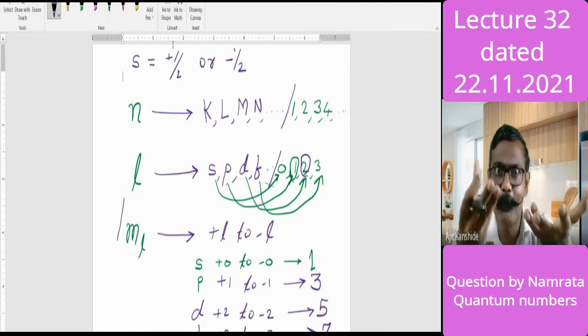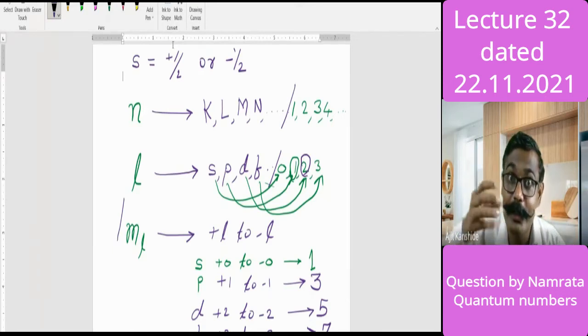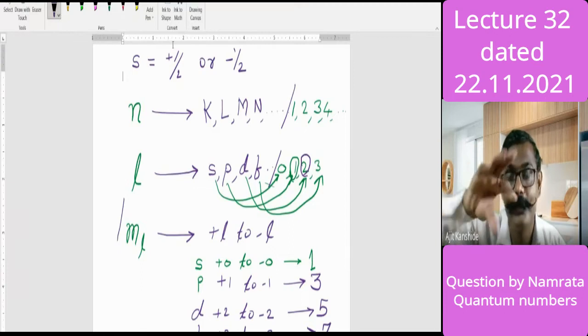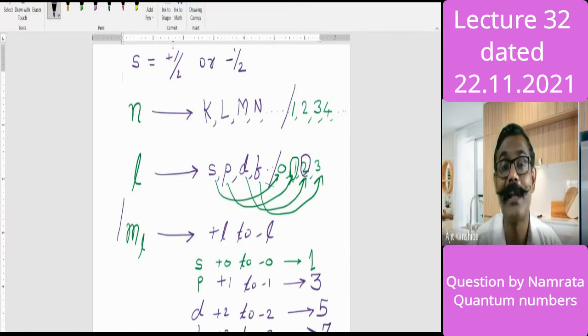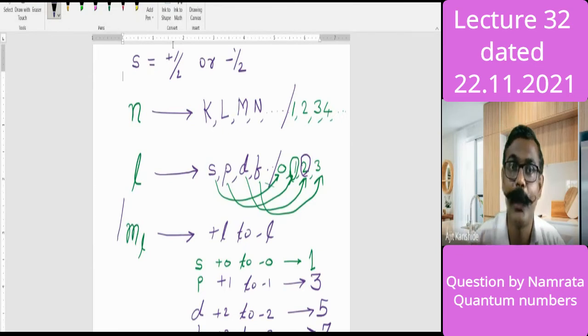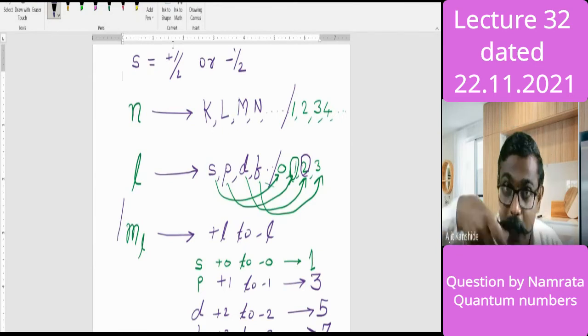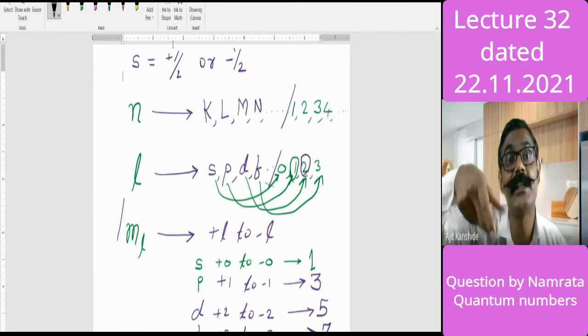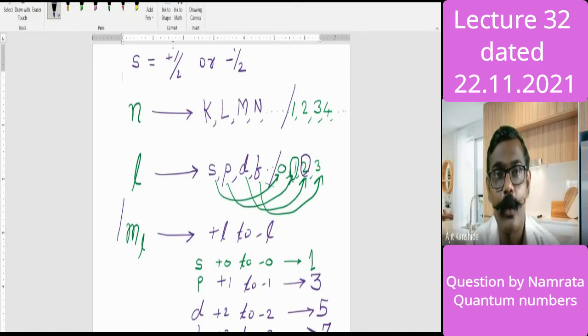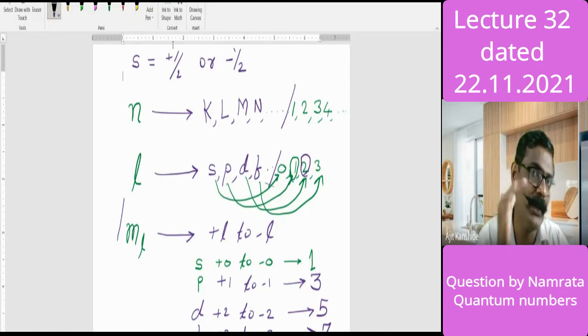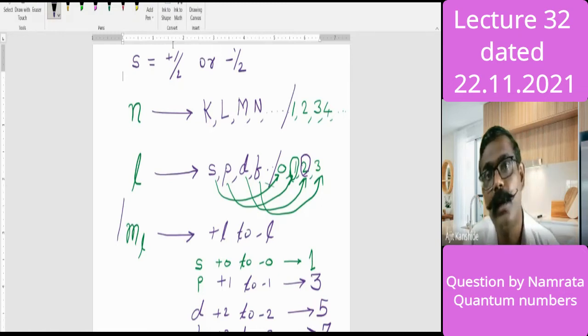For further understanding of the electron, its intrinsic rotation, just as the earth has 2 kinds of rotations, one orbital rotation and the other around its axis. That's what we call the spin. So that spin rotation of the electron we are talking about, and for that, 2 values are suggested. One is plus half and the other is the minus half.